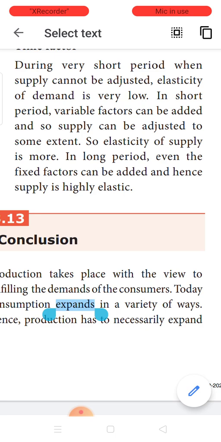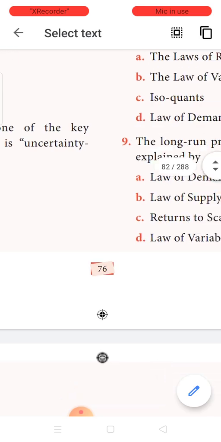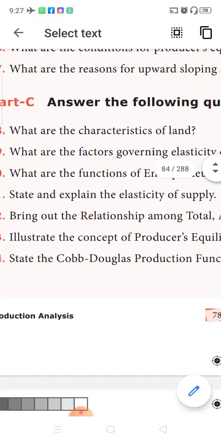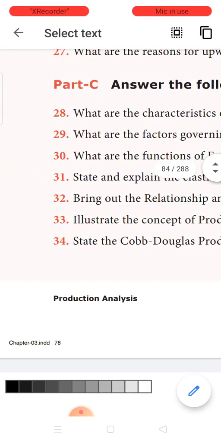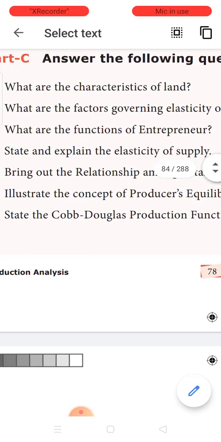That is all, children. Now, for the homework, I want you to write: factors governing elasticity of supply, 29; state and explain elasticity of supply, 31; Cobb-Douglas production function, 34. That's all.